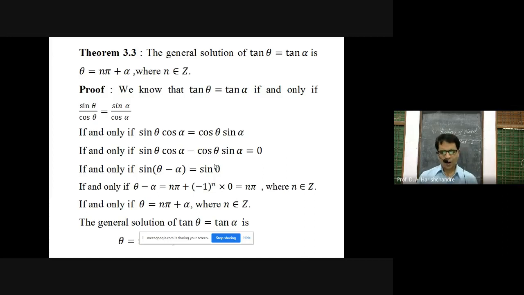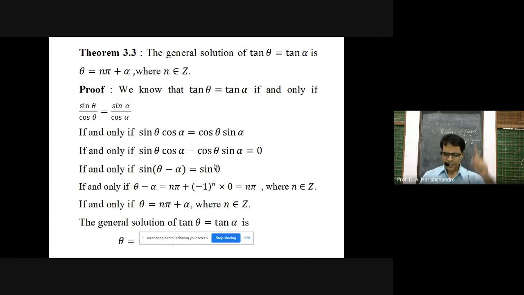And to obtain all its solutions, now you can take the help of theorem number 1. The solution of sin theta is equal to sin alpha is given by theta is equal to n pi plus minus 1 raised to n into alpha. That formula can be used here. To use that formula here, for the time being, we have to assume theta minus alpha as theta and alpha as 0.